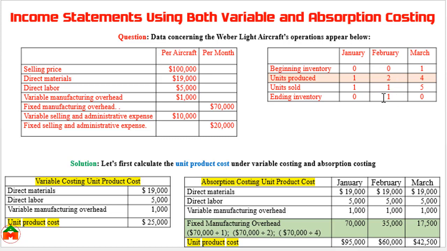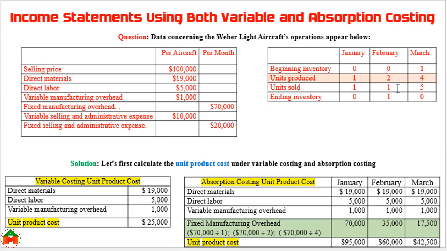That means the main difference arises due to the difference between the production and sold. Here production is 2 units but you have sold 1 unit.